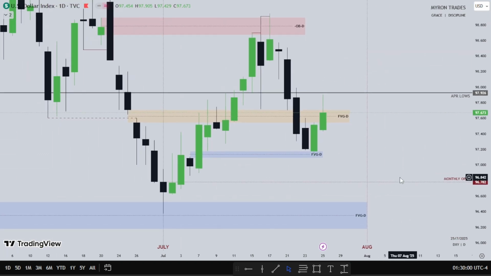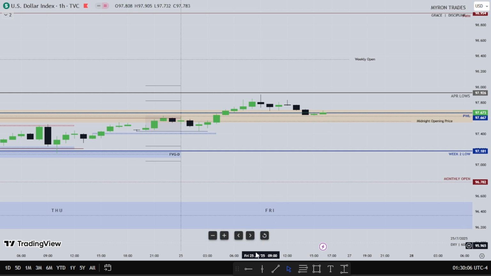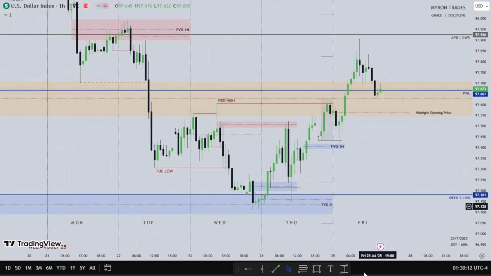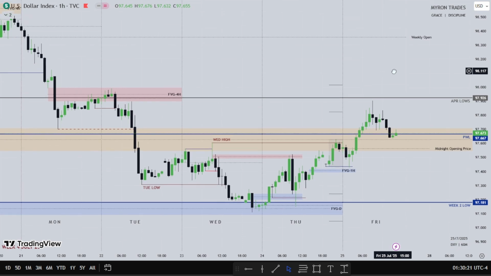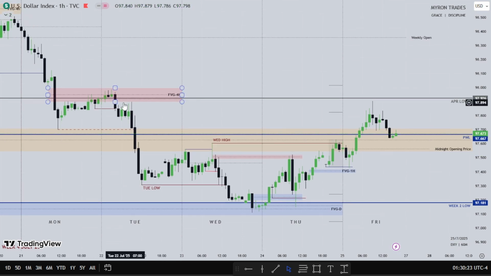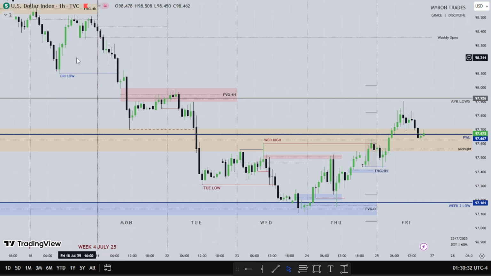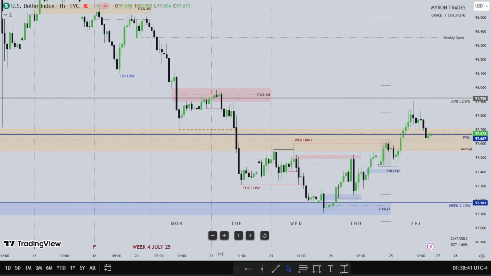Let's head on into the hourly time frame and see what the dollar did in its individual days worth of trading. So this is dollar in the hourly time frame. On the hourly time frame, this is Monday. So this is Monday, this is Tuesday, Wednesday, Thursday, and Friday. So we see Monday trading lower, takes out Friday's low, could not take out the previous low of the previous week. Let me show you this week. So this is the low of the previous week.